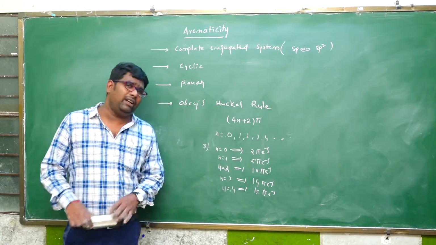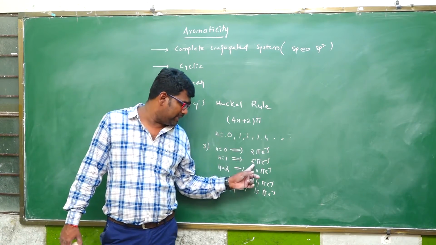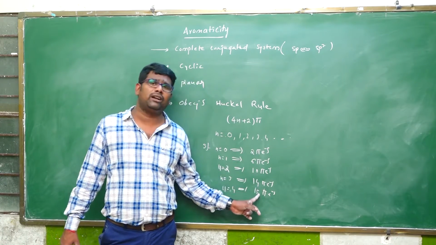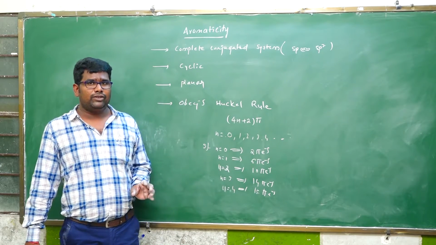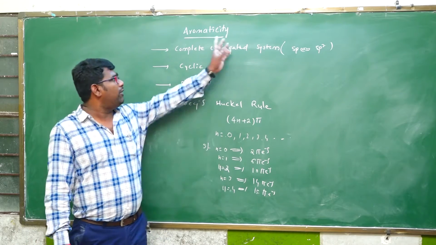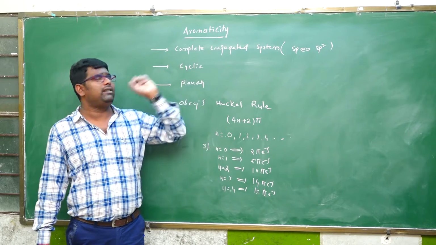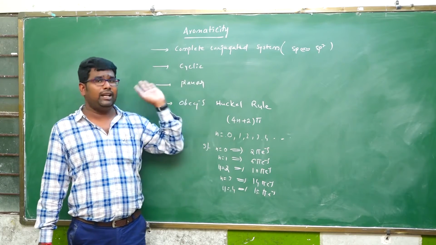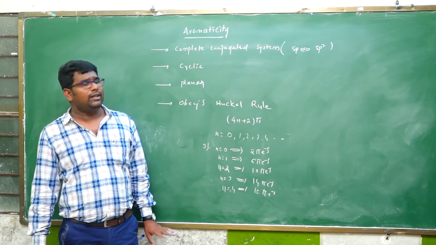So if any given organic compound has a 2, 6, 10, 14, or 18 pi electron system, the molecule exhibits aromaticity. The criteria are a complete conjugated system, cyclic, planar, and obeying Huckel's rule.